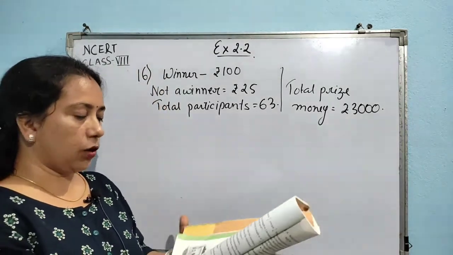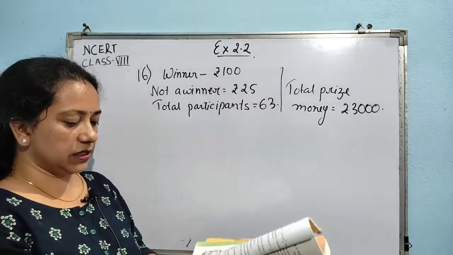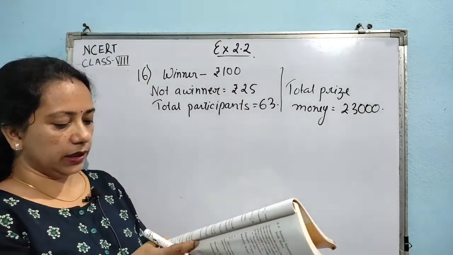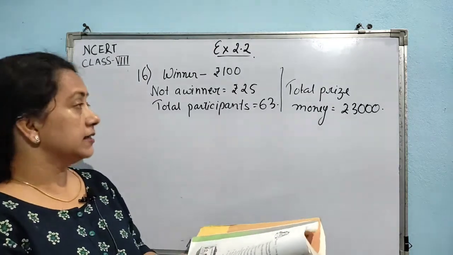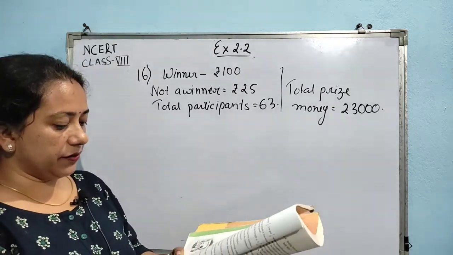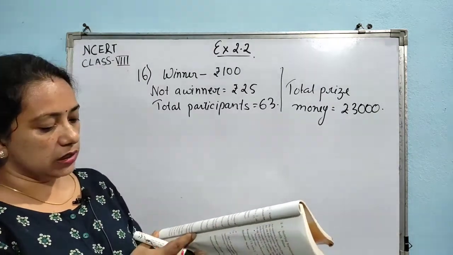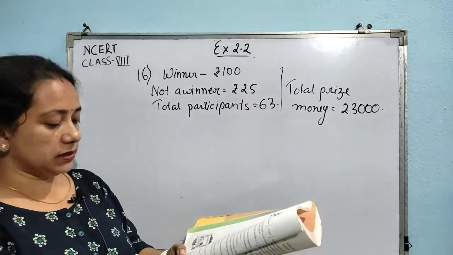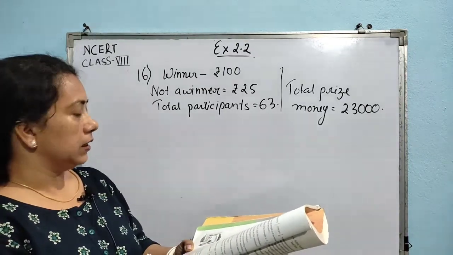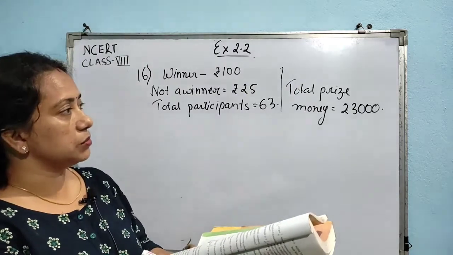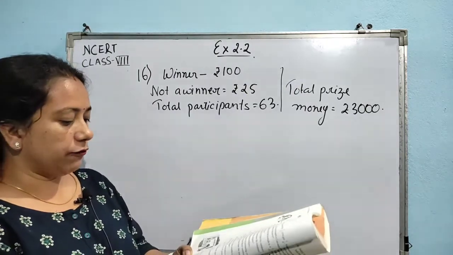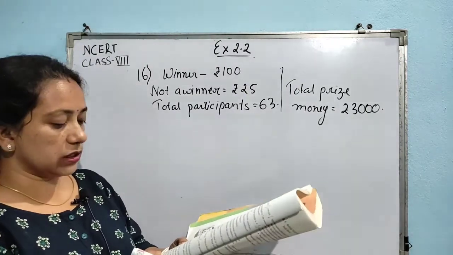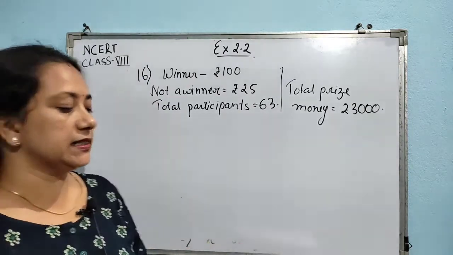So the question is, the organizers of an essay competition decide that a winner in the competition gets a prize of ₹100 and a participant who does not win gets a prize of ₹25. The total prize money distributed is ₹3000. Find the number of winners if the total number of participants is 63.